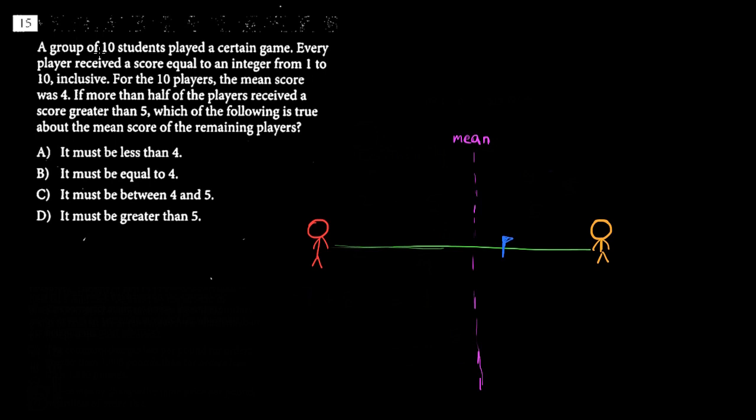Question 15 reads, a group of 10 students played a certain game. Every player received a score equal to an integer from 1 to 10 inclusive. For the 10 players, the mean score was 4. If more than half of the players received a score greater than 5, which of the following is true about the mean score of the remaining players?